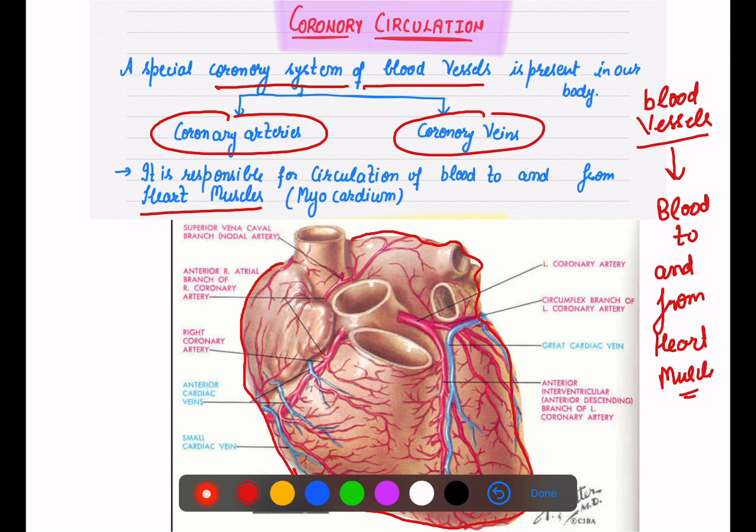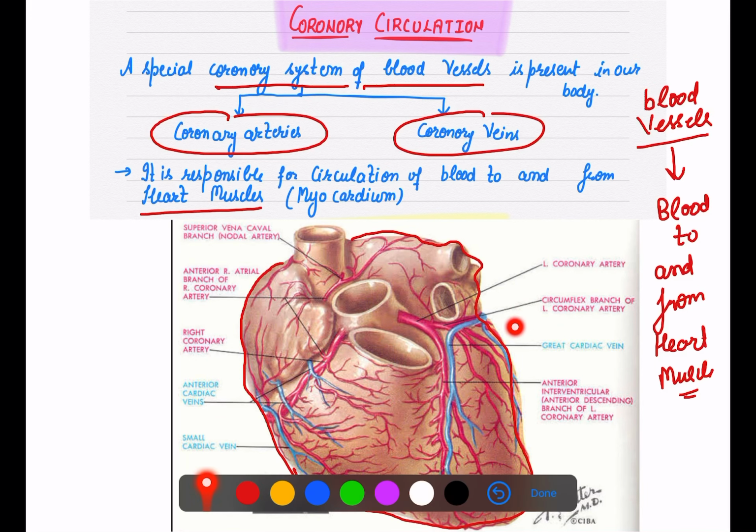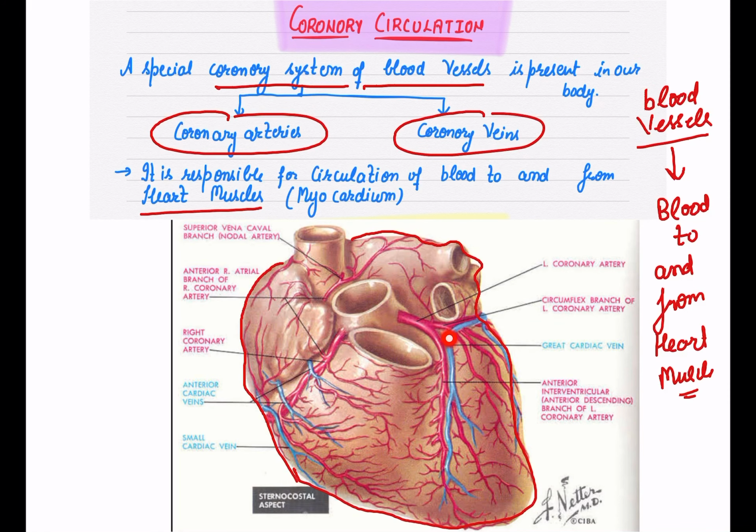So as you can see in this diagram, you can see that this is the muscular wall of your heart. So here you can see these blue and red color. So this one is red color one, that is coronary artery. Different kinds of coronary artery are there, but we don't need to discuss them here. So we are just concentrating on what coronary arteries are here. As you can see, on the wall of this heart muscle, there is a coronary artery which is providing blood to it.